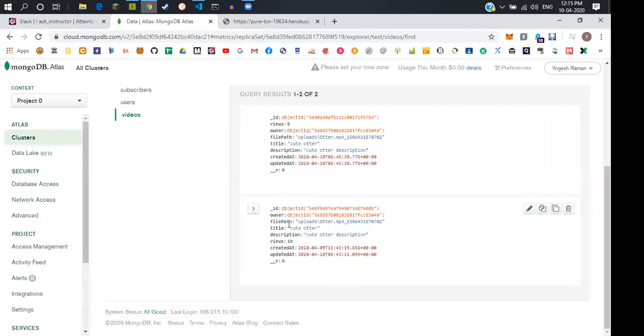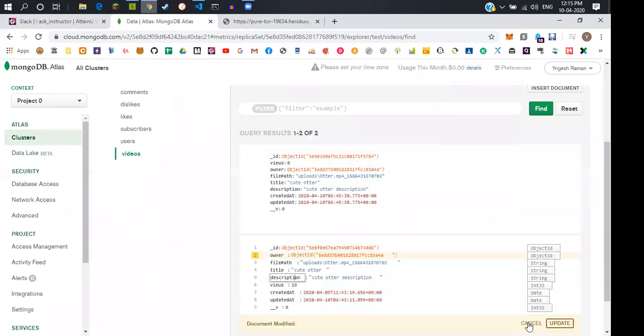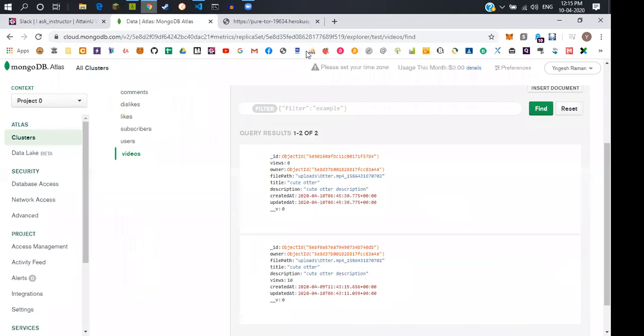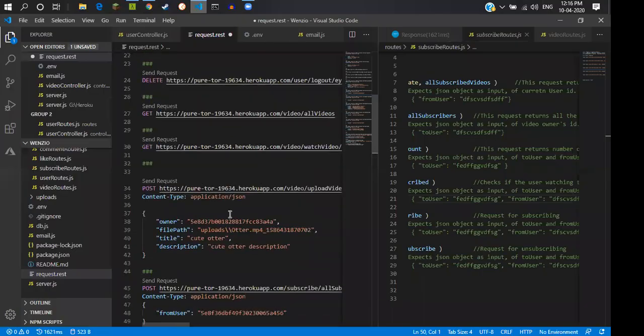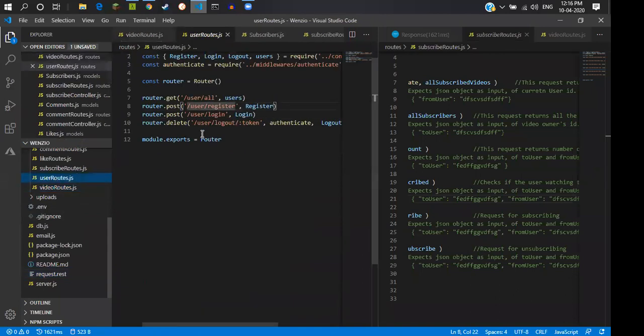So who is the user of this? If we take this one or this name, oh, they are the same. So we need to send another user for that.